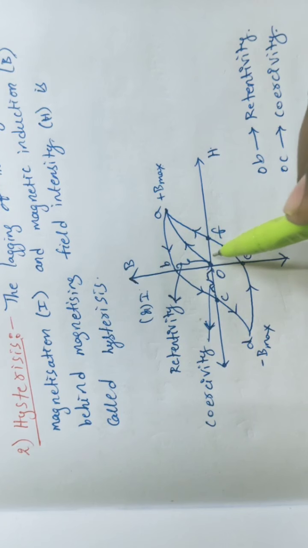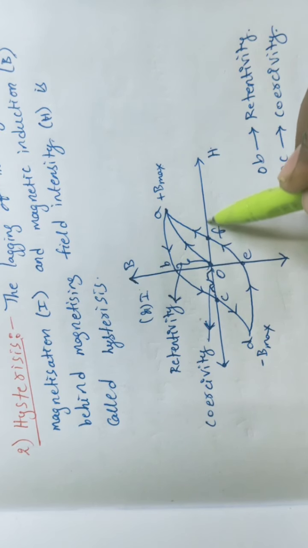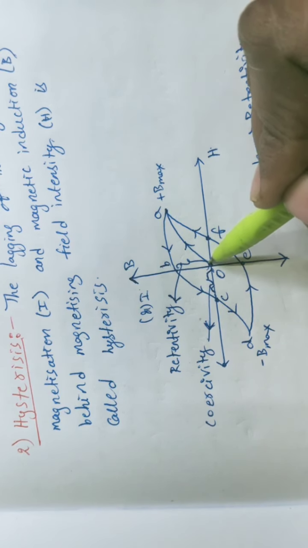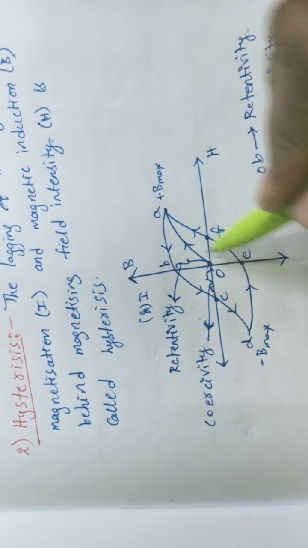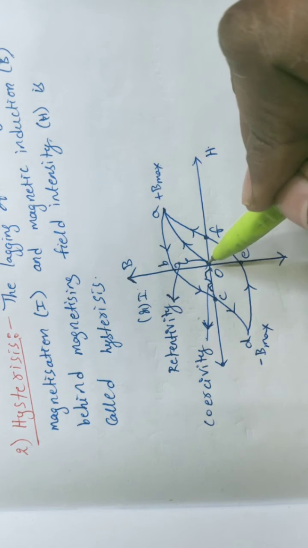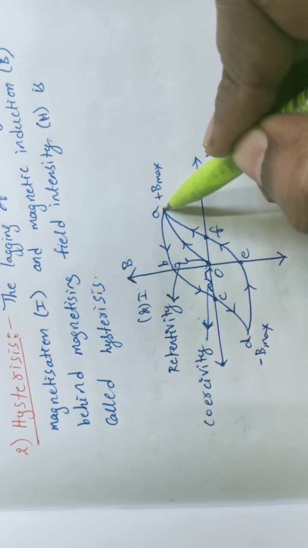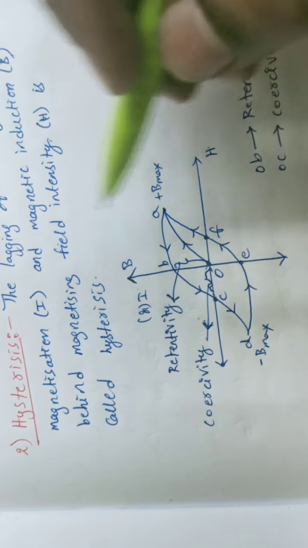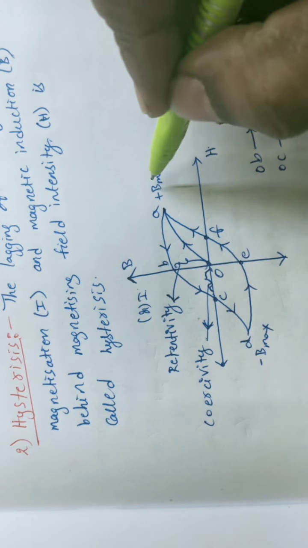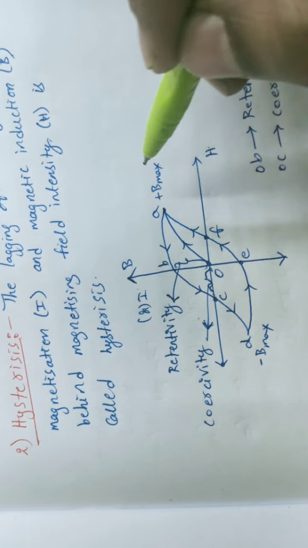See, students, first, initially we are increasing the H value, so the curve moves along O to A. Observe carefully: as H increases, the curve moves along O to A. At A, what do you observe here? At A, the magnetic induction B becomes maximum; that is the saturation point.